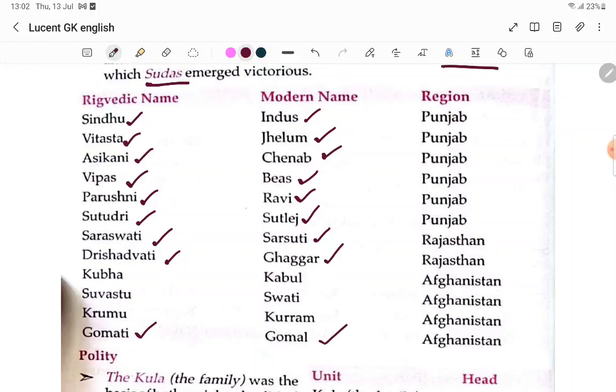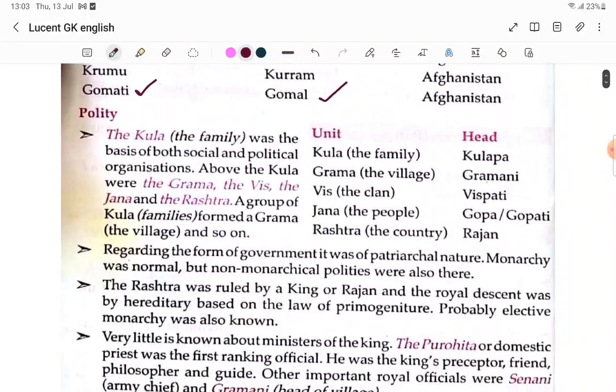Except these two, the remaining are all in Punjab. So Sindhu, Indus. Vitasta, Jhelum. This way it is a little bit important. After I, J will come, so like that you can remember Jhelum. Asikni, Chenab. Vipas, Beas. Beas, AS will be there. Purushni, Ravi. Sutudri, Sutlej. Saraswati, Sarsuti. Next, polity, the Kula.